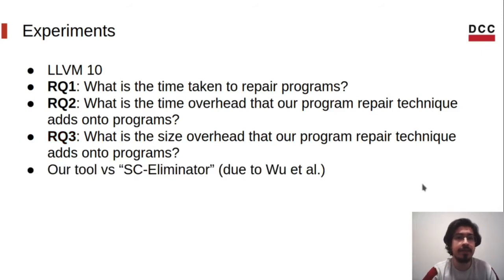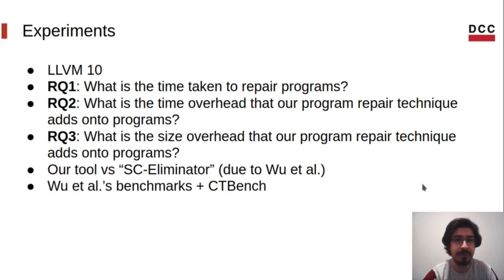We needed something to compare against, so we have used the artifact from Wu et al.'s paper, the one that introduced possible out-of-bound access to programs that I talked about earlier. We have used a subset of the benchmarks delivered with Wu et al.'s artifact plus some of the benchmarks distributed in CTbench.